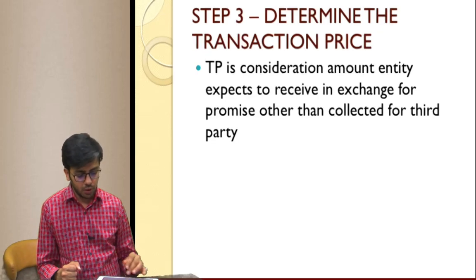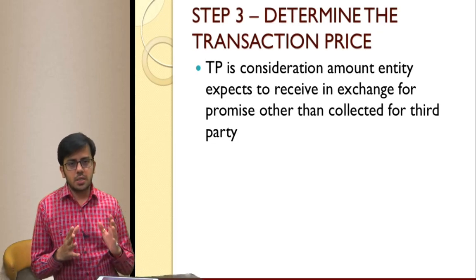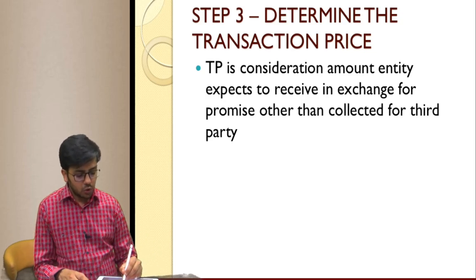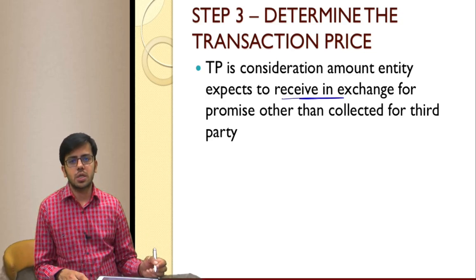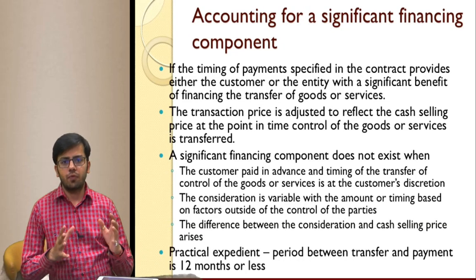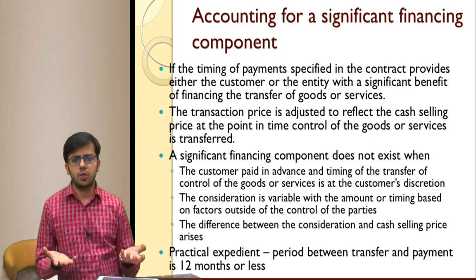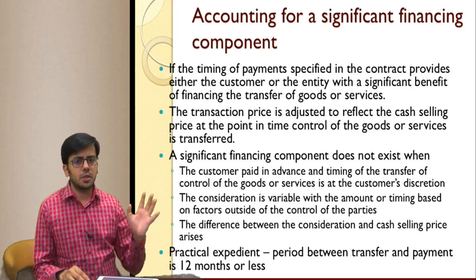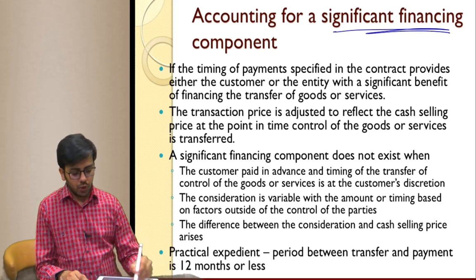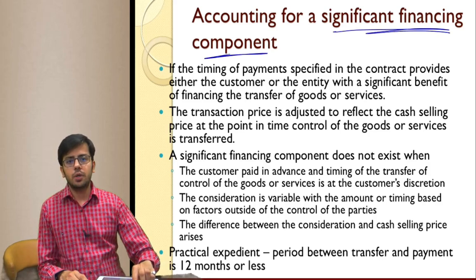Remember this particular point. Step 3, transaction price. Transaction price means what you expect to receive in exchange for those goods transferred. Now this has been split into various parts. There is a fixed consideration, that is what you are going to receive. It is considered transaction price. But suppose there is a finance component. What do I mean by finance component?